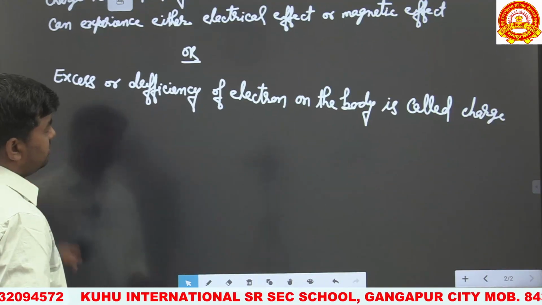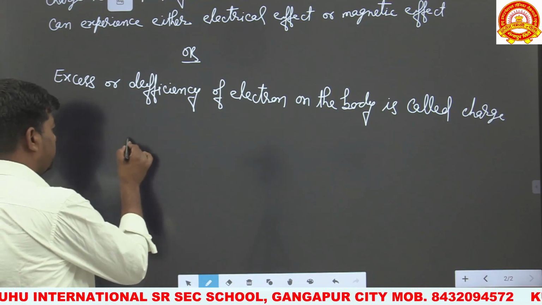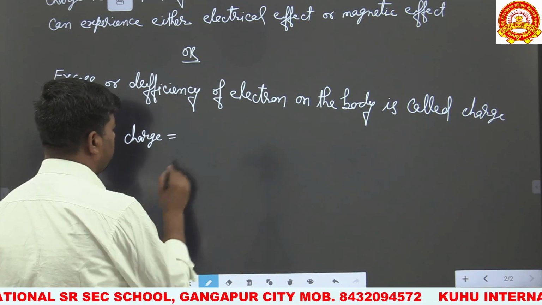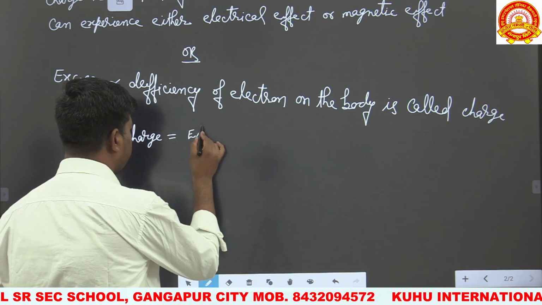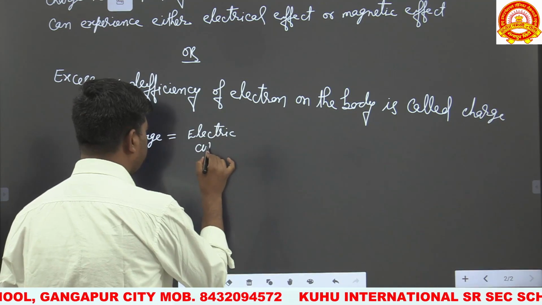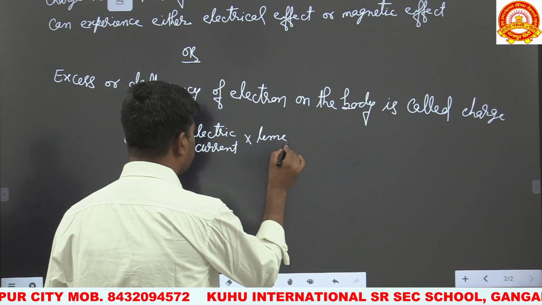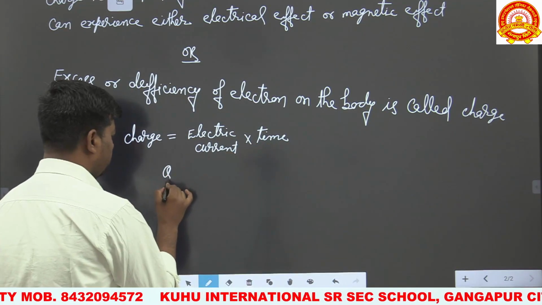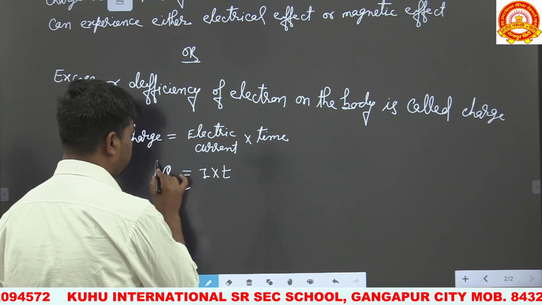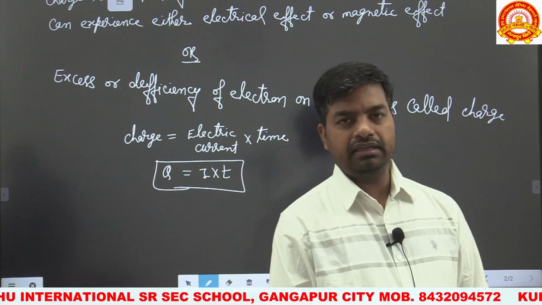Now we have to discuss more things about charge. So what is the formula of charge? Charge is equal to the product of electric current and time. Electric current multiplied by time is called charge. Charge is represented by capital Q, electric current is represented by I, and time is represented by T. So the formula of charge is Q equals I into T.